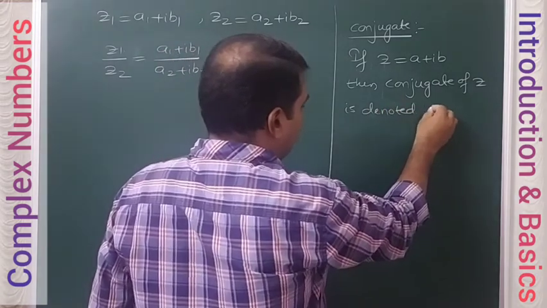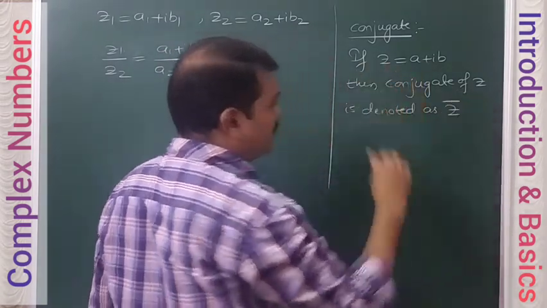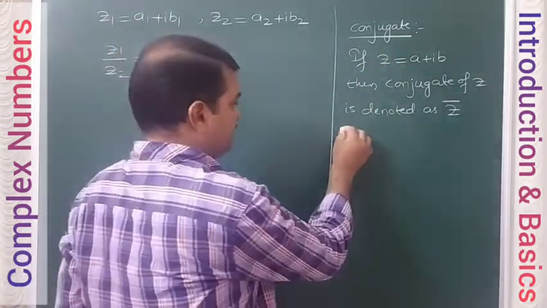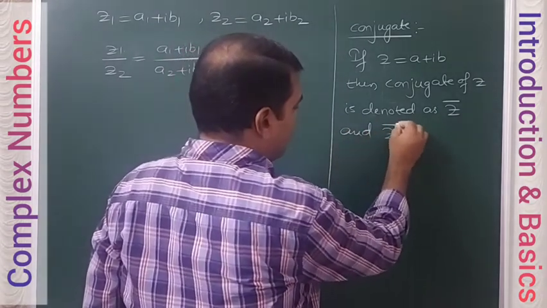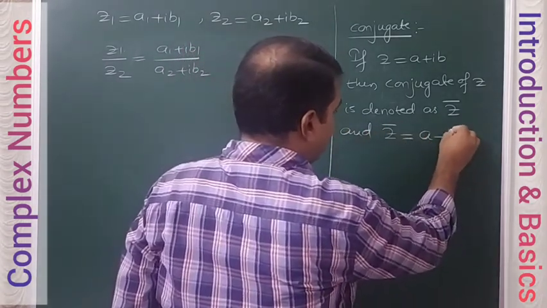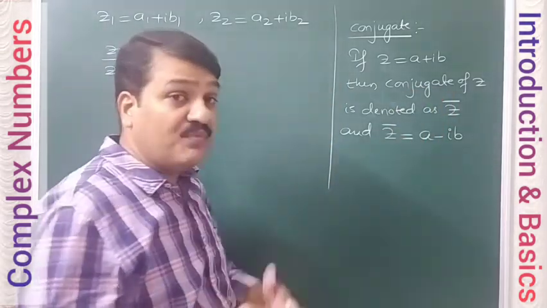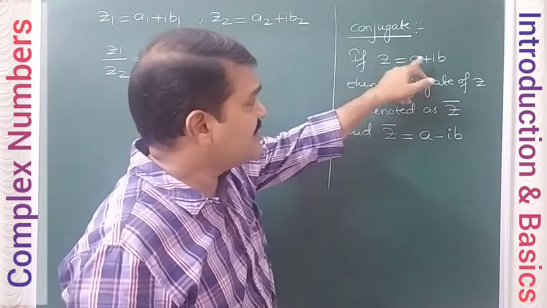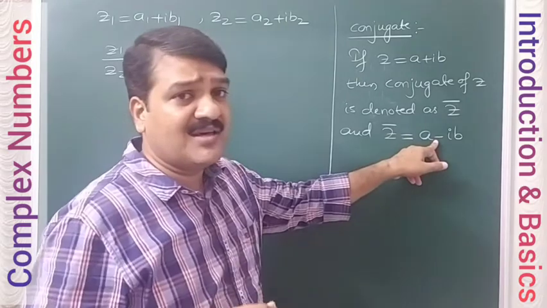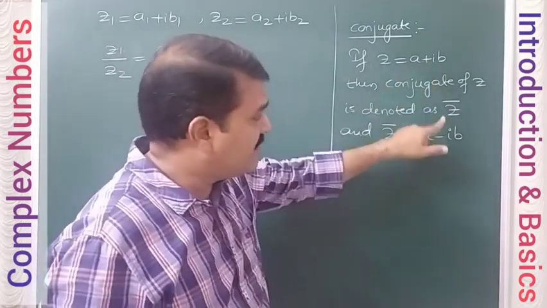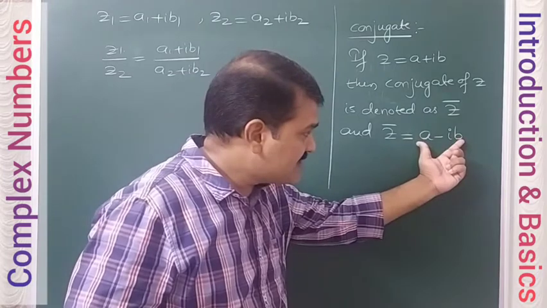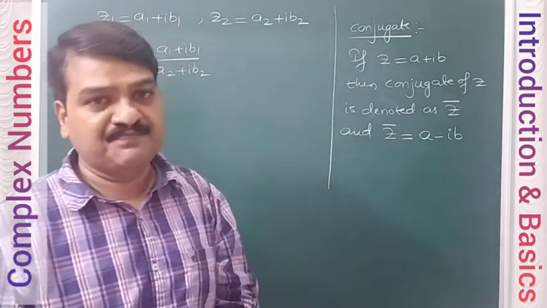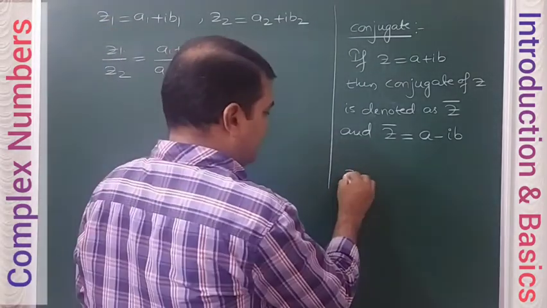is denoted as Z bar. This is the symbol we use. Z bar is the symbol for conjugate, and Z bar is actually a minus ib. So how do we get the conjugate? Conjugate of Z is basically just changing the sign of the imaginary part, that's all. If you change the sign of the imaginary part, whatever complex number you get is called the conjugate of the original complex number. So what is the conjugate of 3 plus 4i?